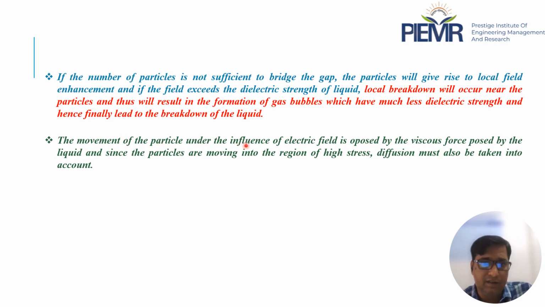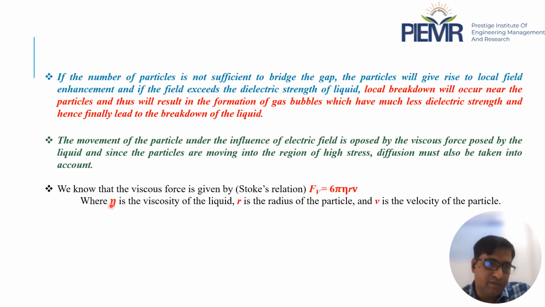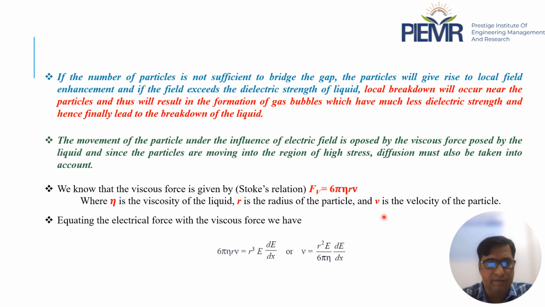The movement of the particle under the influence of the electric field is opposed by the viscous force posed by the liquid dielectric, and since the particles are moving in the region of high stress, diffusion must also be taken into account for a realistic study. We know that the viscous force is given by the Stokes relation, F equals 6 pi eta r v, where eta is the viscosity, r is the radius, and v is the velocity of the particle. This can be given by this relation because the electrical force should be equal to the viscous force. If you equate these two, this will give the relation v equals r square E divided by 6 pi eta, times dE by dx.